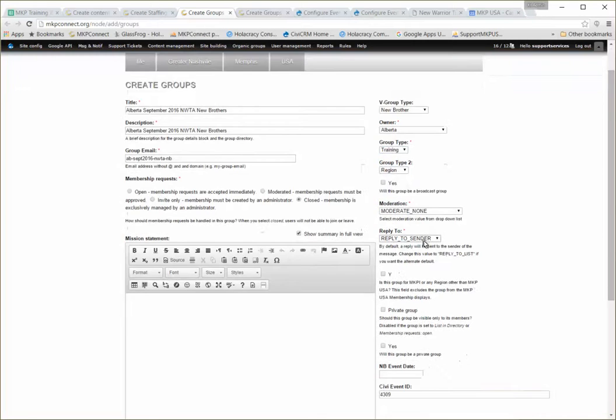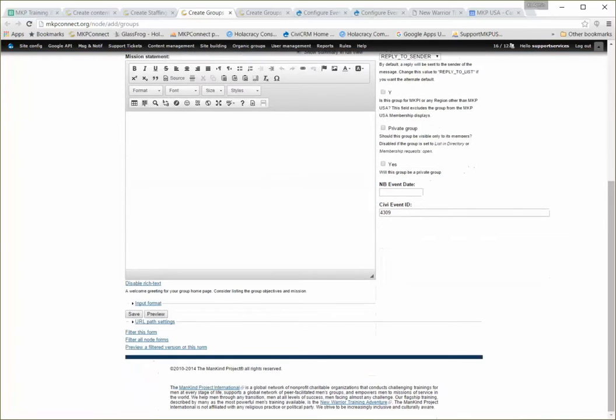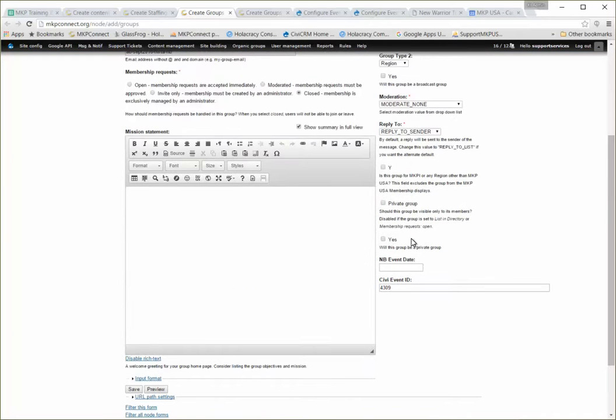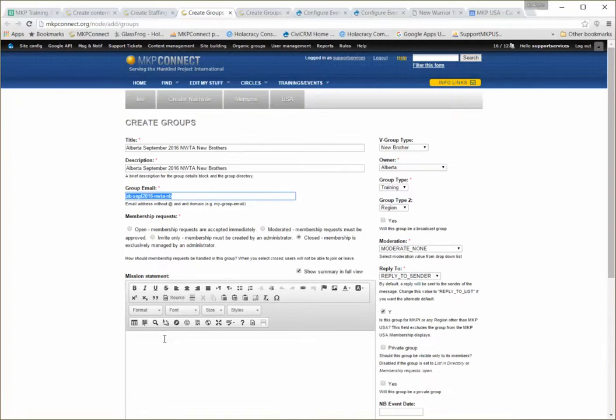We need to select its MKPI to preclude. There it is for MKPI, so that the raise hand with membership does not display. And then we need this. The email address for this V group is at mkpconnect.org.